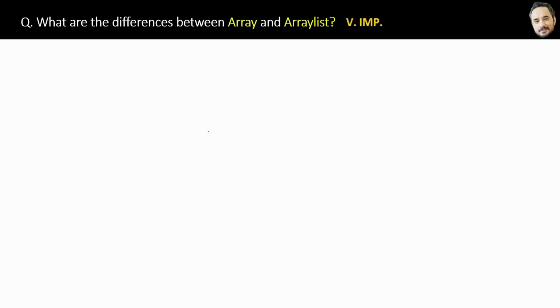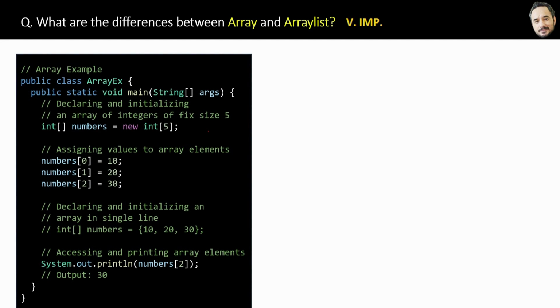What are the differences between an array and array list? Alright, this is a very important question from an interview point of view. So let's compare the codes side by side and understand the differences. On the left side, we have the code for an array. Here we are first defining the array, creating the array, and then adding the elements in the array, and finally printing or accessing the elements of the array like this.